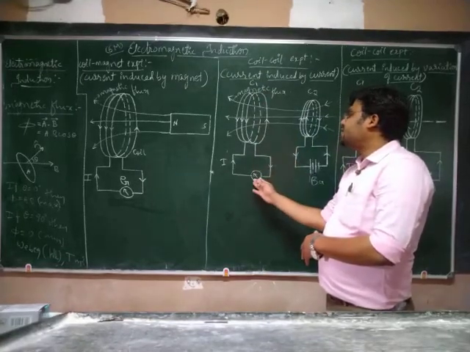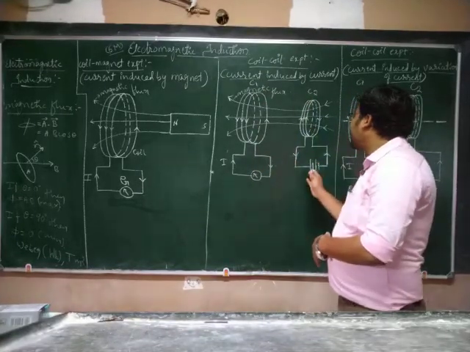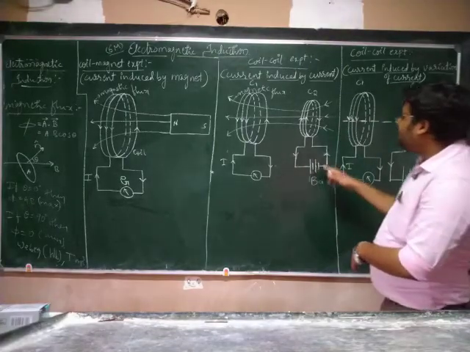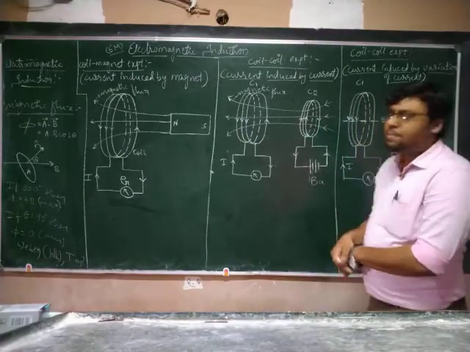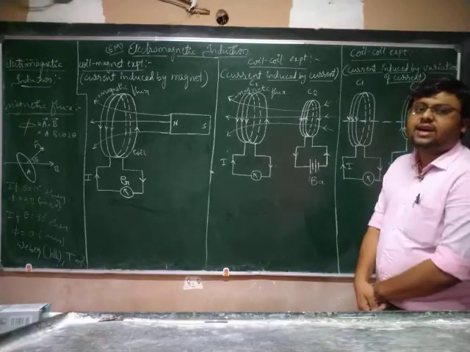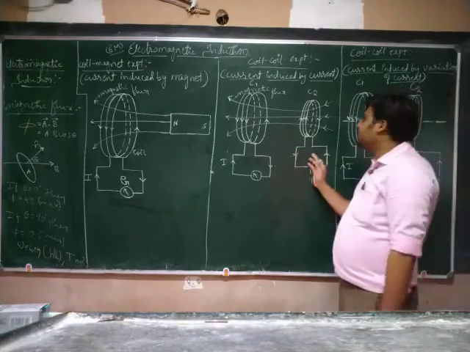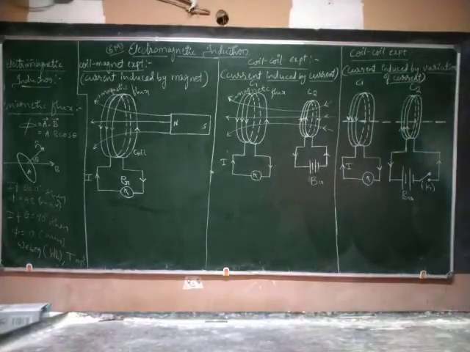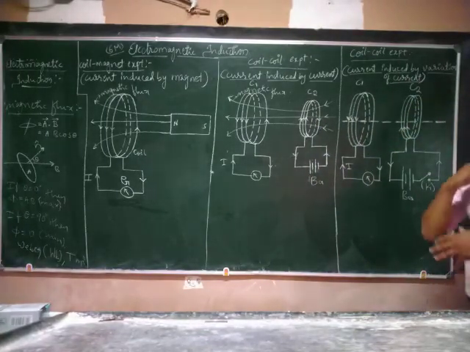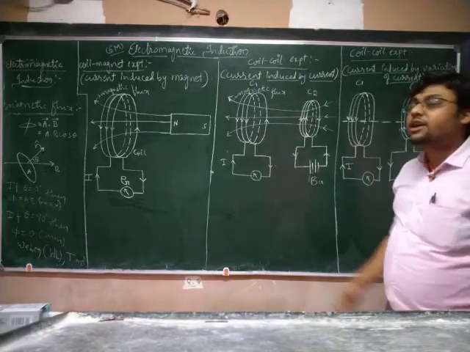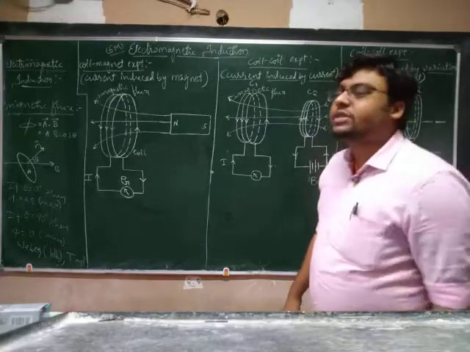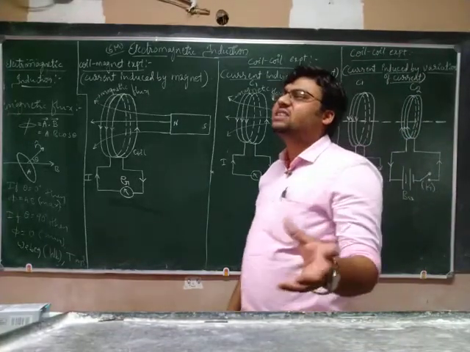C1 is connected to the galvanometer and C2 is connected to the battery. When we connect the battery to the coil, the battery will supply the voltage. When we supply the voltage, current flows through coil C2. When the current flows through the coil, it acts as a magnet, which we have already studied in the previous chapter, that is the solenoid. When the current flows through the solenoid, it will act as a magnet.